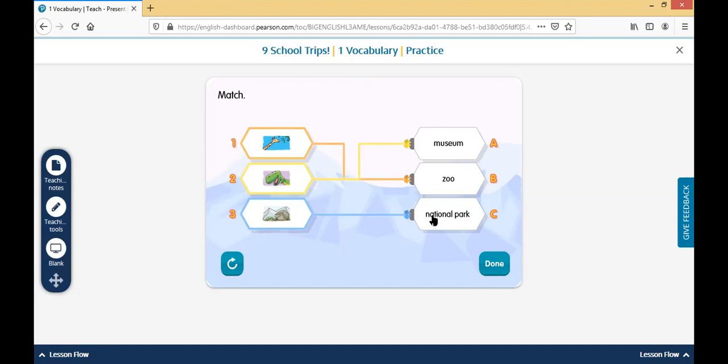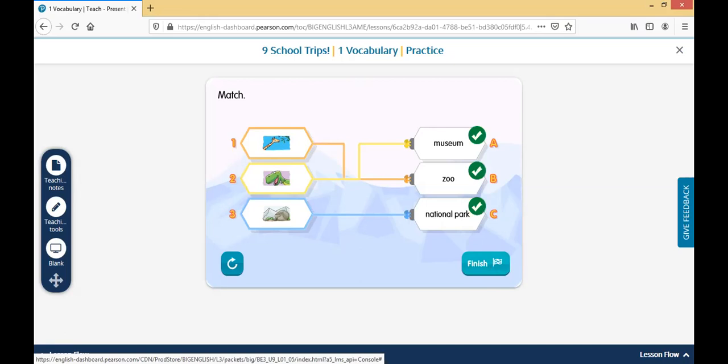They could be in the mountains. But a national park is a territory of land that is protected for the preservation of animals and plants. Remember that, for the preservation of animals and plants.